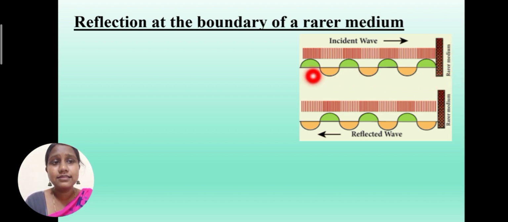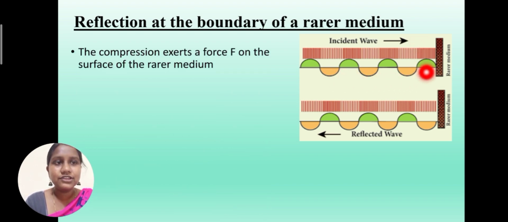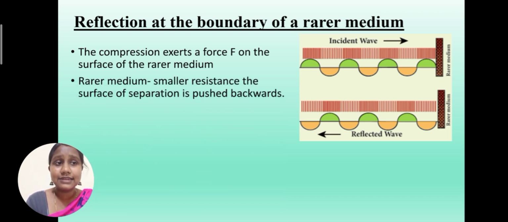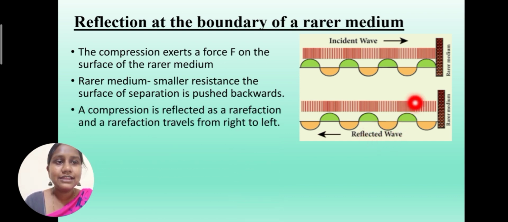So when this longitudinal wave travels, the compression will exert a force F on the rarer medium. So this rarer medium will have a very small resistance. So it will push back the compression. And then the compression is reflected as rarefaction, and then the rarefaction travels in the opposite direction, that is from right to left.